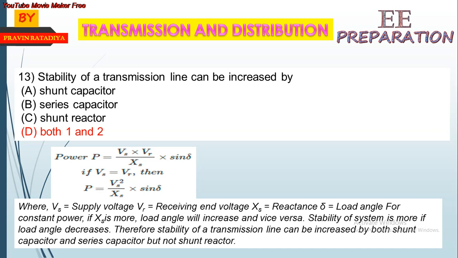For constant power, if Xs is more, the load angle will increase, and vice versa. Stability of the system is more if the load angle decreases. If the load angle is decreased, then the stability of the transmission line is increased. Therefore, stability of a transmission line can be increased by both shunt capacitor or series capacitor, but not shunt reactor.